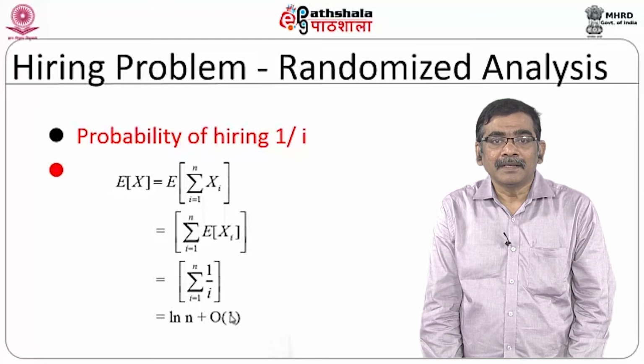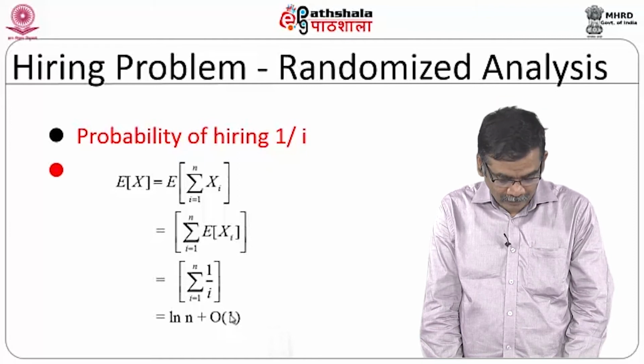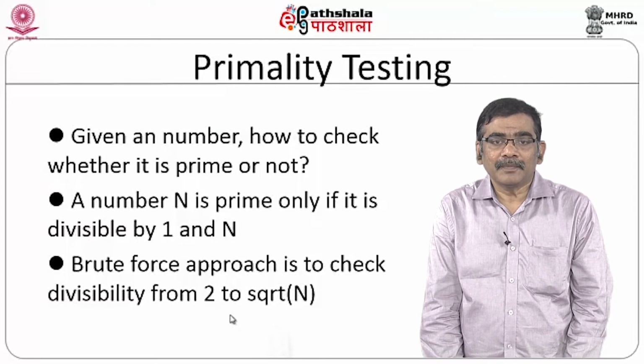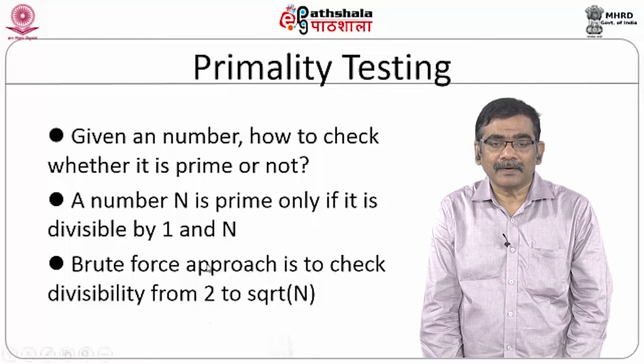In other words, this is how randomized algorithms are analyzed. We have to create a variable for randomness, a random variable. Then we have to find the expectation of the random variable, and that expectation will give you the complexity of the given algorithm. Based on this we can generate lots of algorithms. So, we are going to discuss some of the highlights of those important randomized algorithms.